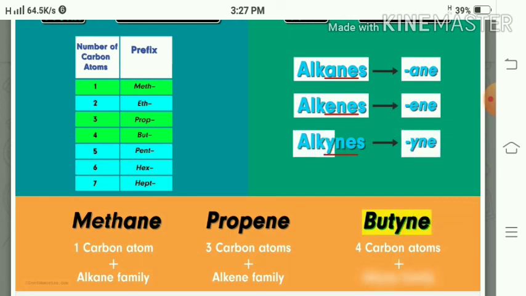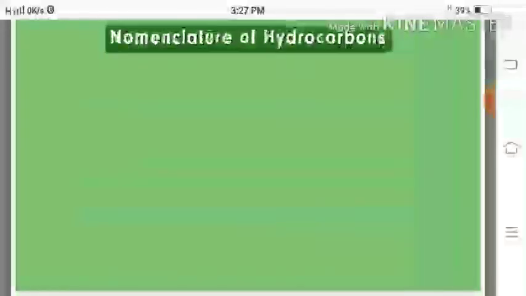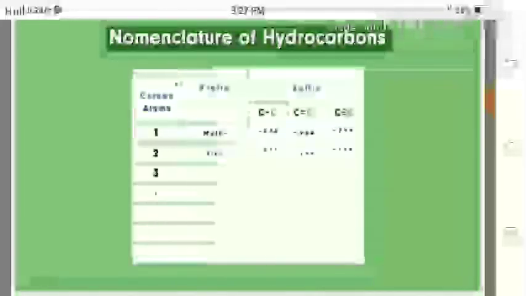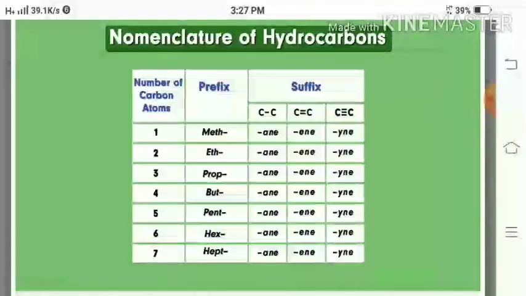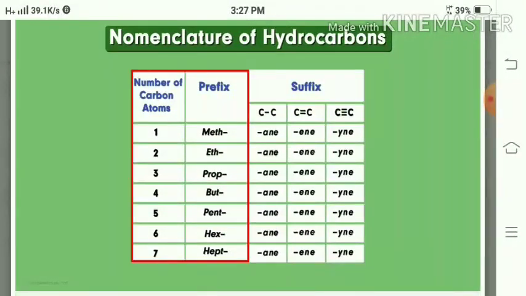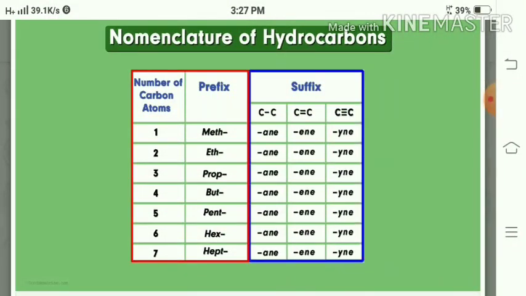So 4 carbon atoms plus alkyne family, we get the compound butyne. In this way we can name hydrocarbons according to the chart. Thus, the number of carbon atoms, prefix and suffix make the name of the hydrocarbon.